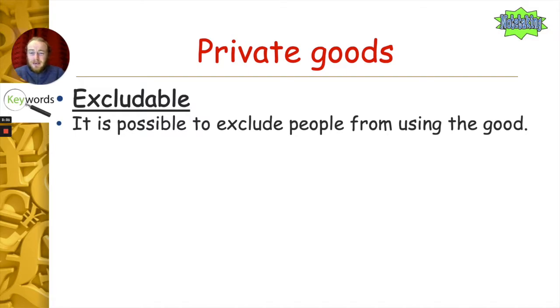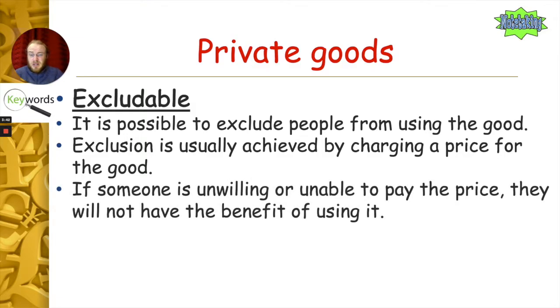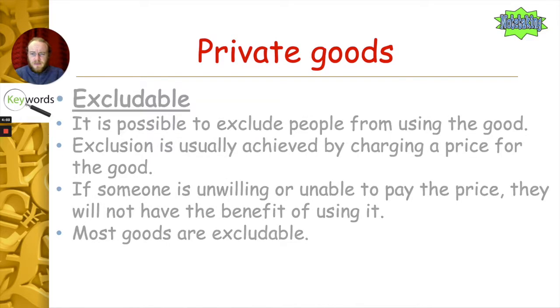As it sounds, it's possible to exclude people from using this good. How do we achieve exclusion? We achieve this by charging a price for the good. If the price of the good is too expensive, beyond what someone is willing to pay, then they're not going to buy it. So if someone's unwilling or unable to pay the price being charged, they'll not have the benefit of using that good. Therefore, most goods are excludable because most goods have a price, so you can exclude people from buying it by charging a higher price, which excludes people from using it.